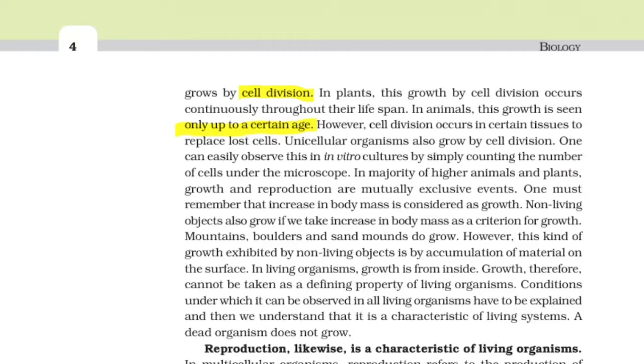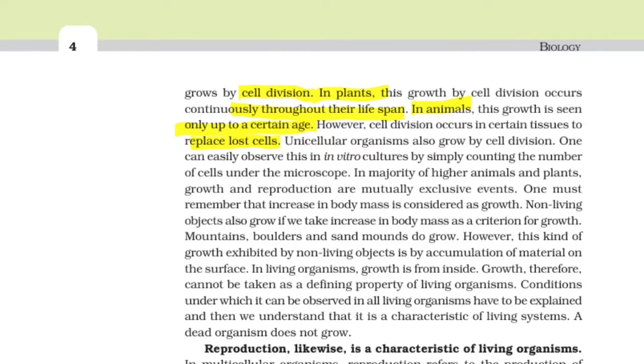When we say multicellular organisms, we have animals and plants. Animals only grow up to a certain age, and plants grow continuously throughout their span. We have cell division in certain tissues to replace lost tissue. That means animals only grow up to a certain age, but cell division continuously happens to replace the lost tissues.